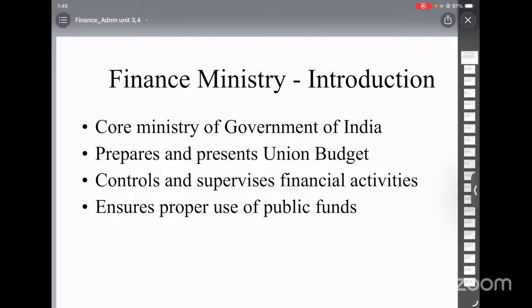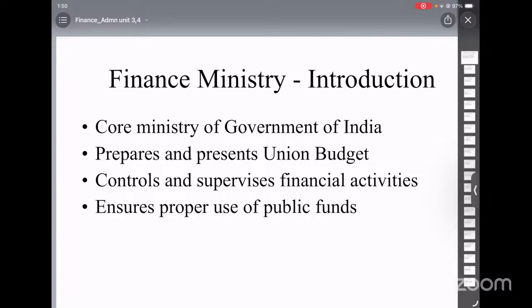The appropriation bill basically consists of all the expenditures which the government is going to incur in that particular financial year. Whereas the finance bill talks about how the money will be collected. To explain how the money will be collected, the finance bill is introduced. This bill contains all taxation proposals of the government, and it is presented along with the budget. The procedure for the finance bill is similar to that of a money bill, and amendments are allowed only to reduce